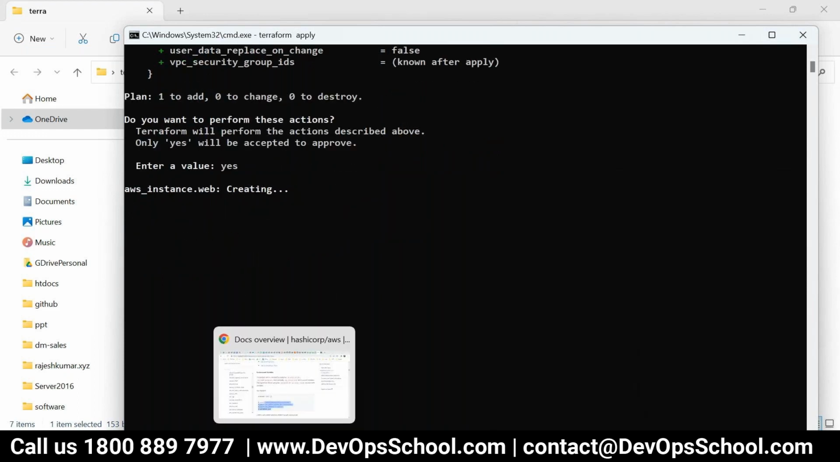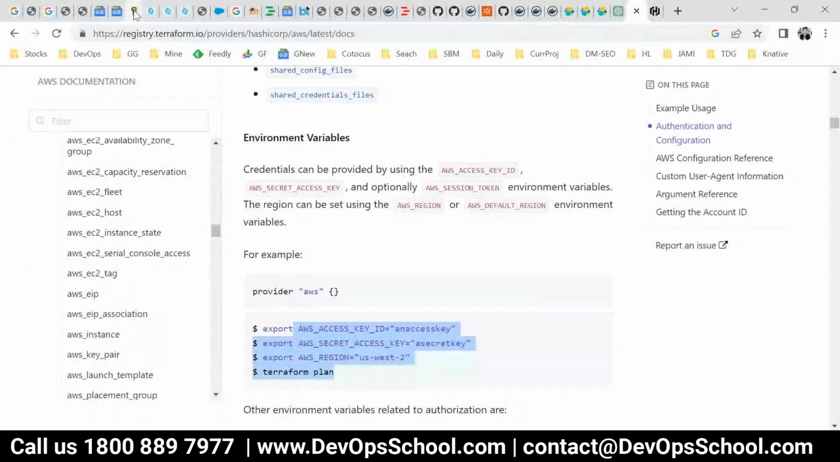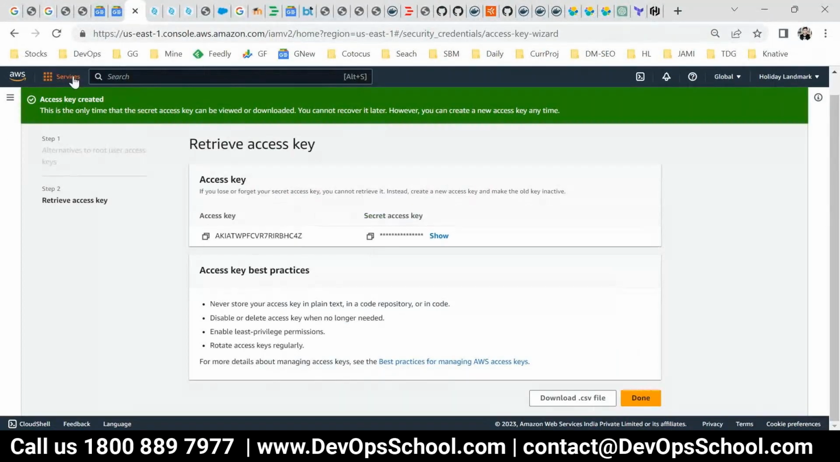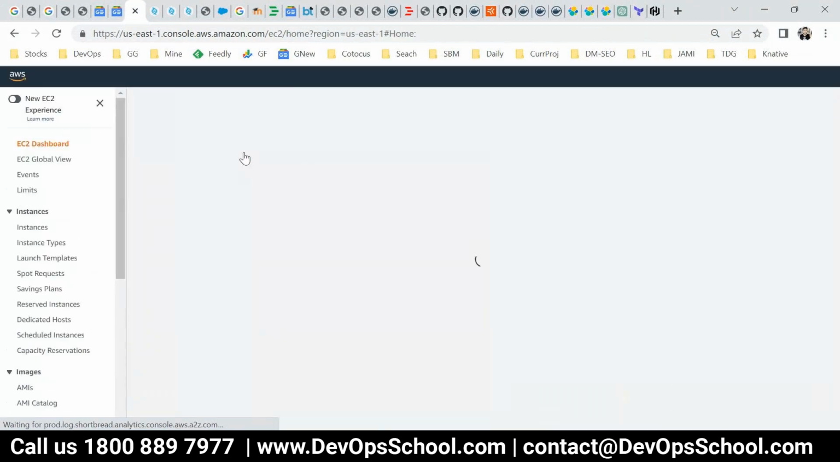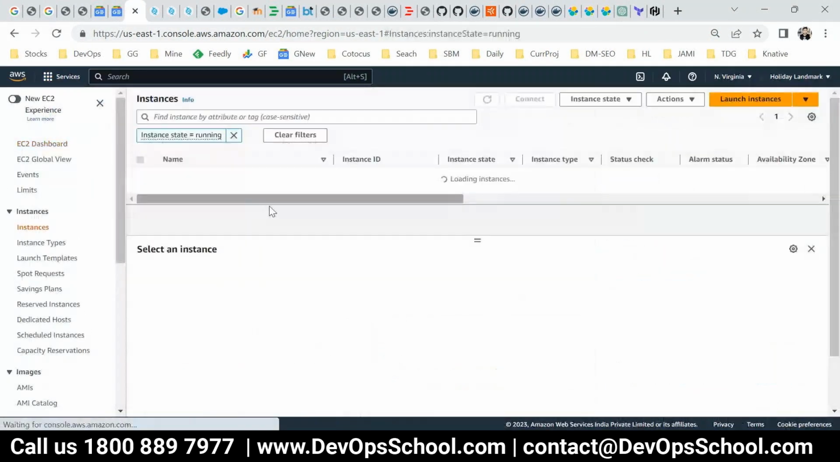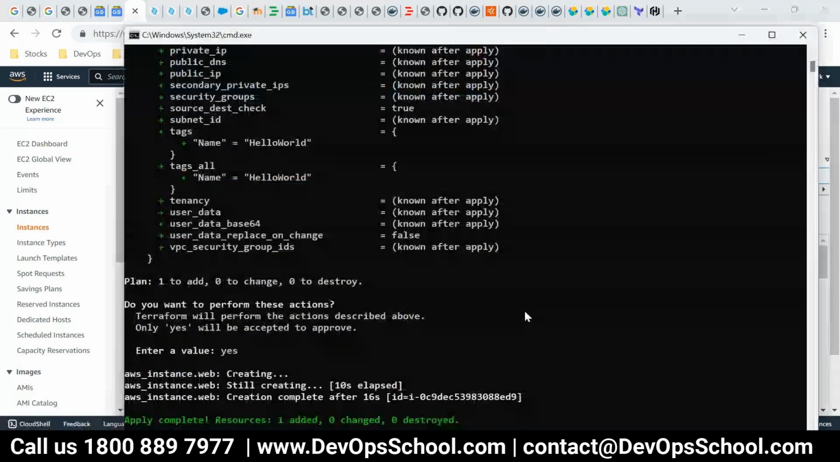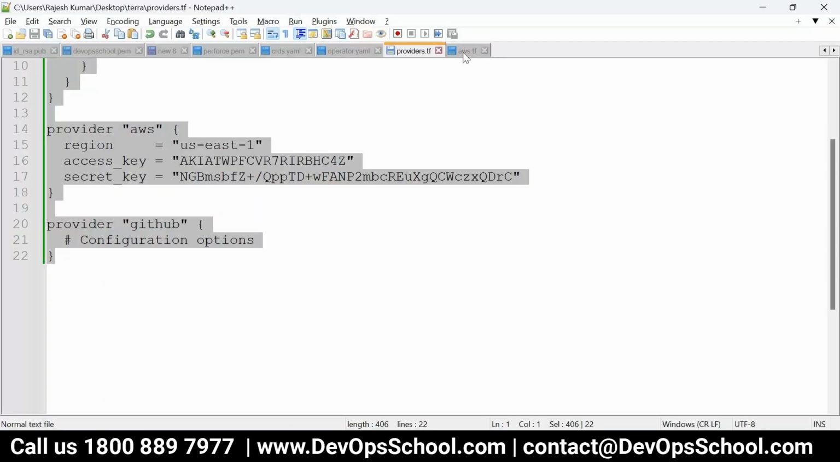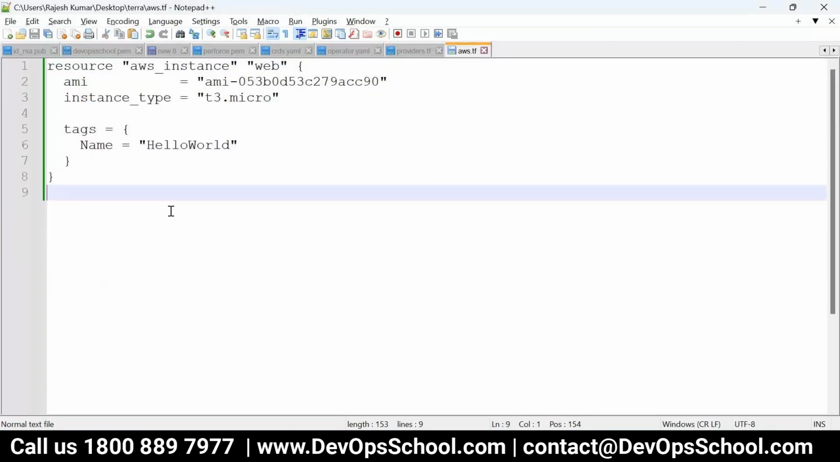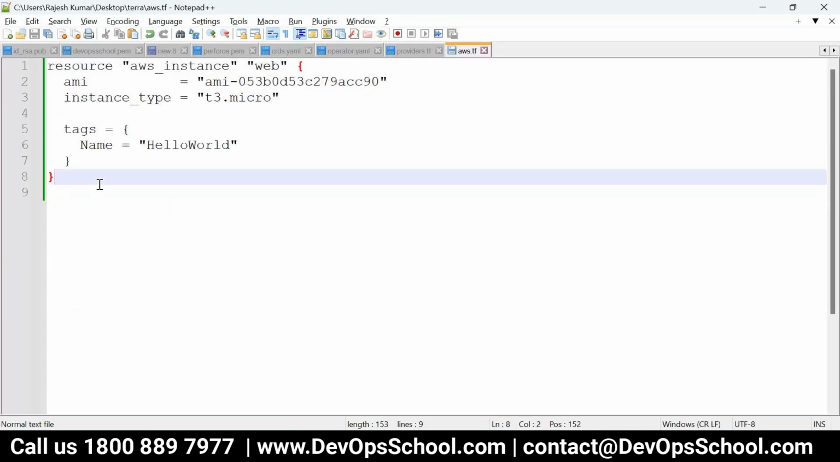Look at my screen here. Go to AWS EC2 and refresh. Here, one resource is created. You see, look at this, it's instantiating. This is the one. Just visualize that. Here I put only one resource and it created one resource. If you have 20 resources, 100 resources, 500 resources, it will create 500 resources using the code. Just visualize that. Are you able to understand now?